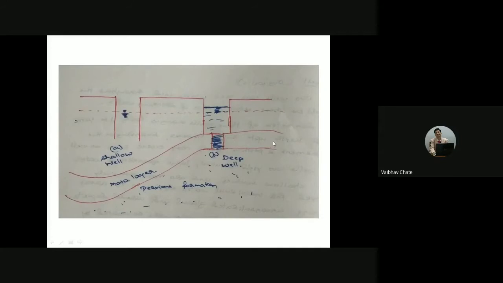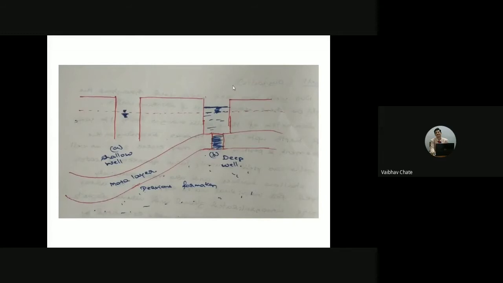You might have seen some of the wells being excavated in the villages, or if you visit Yallur, in front of the bund, one larger open well has been excavated there. Now they are going to go for casing of that by making use of stone masonry or something like that. So they might have gone for a 10-meter diameter well. 10 multiplied by 3.28 is 32.8, nearly 33 feet diameter. That will serve the purpose of water supply.